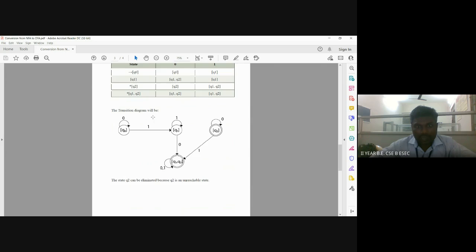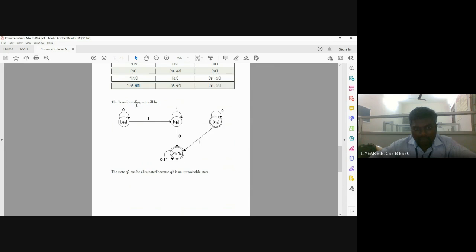Now come to Q1, Q2. We consider Q1, Q2 a final state in the DFA, because in the NFA the final state is Q2, and that Q2 appears in this combination of states. So we consider this combined state as a final state. Q1, Q2 on 0 is a self transition, and on 1 also a self transition.